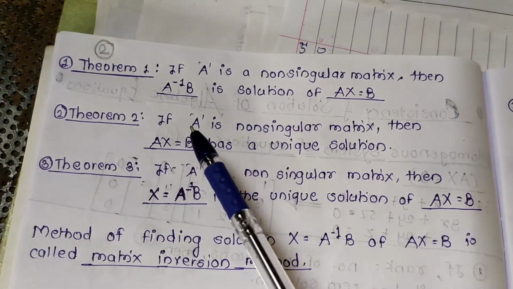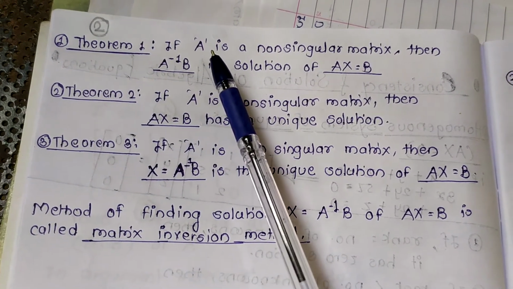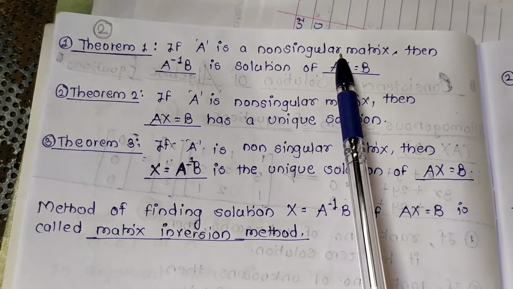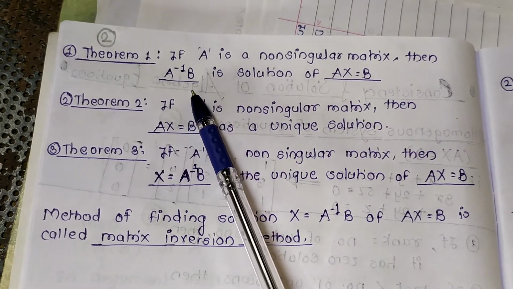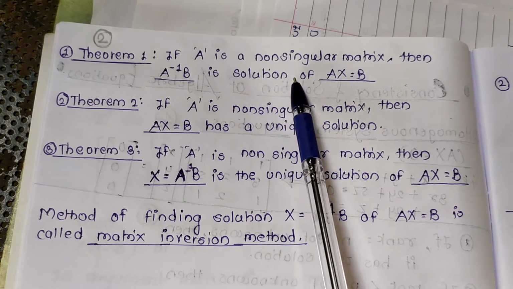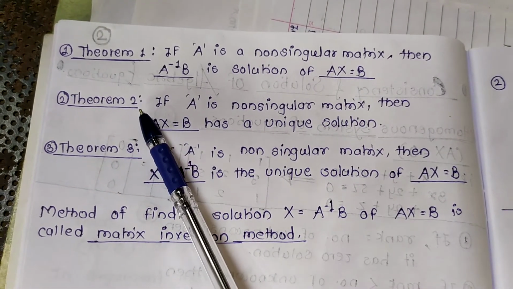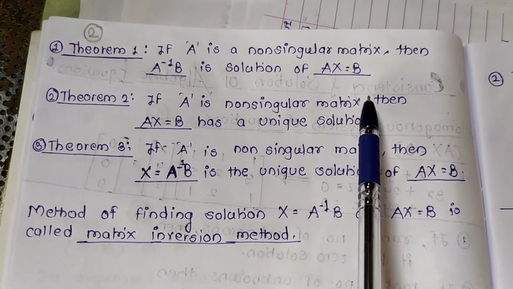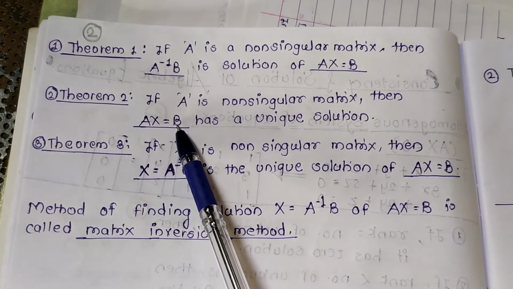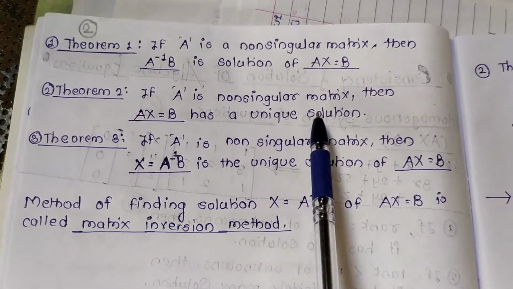Now some theorems. First, if A is a non-singular matrix, then A inverse B is a solution of AX = B. Theorem second, if A is a non-singular matrix, then AX = B has a unique solution.